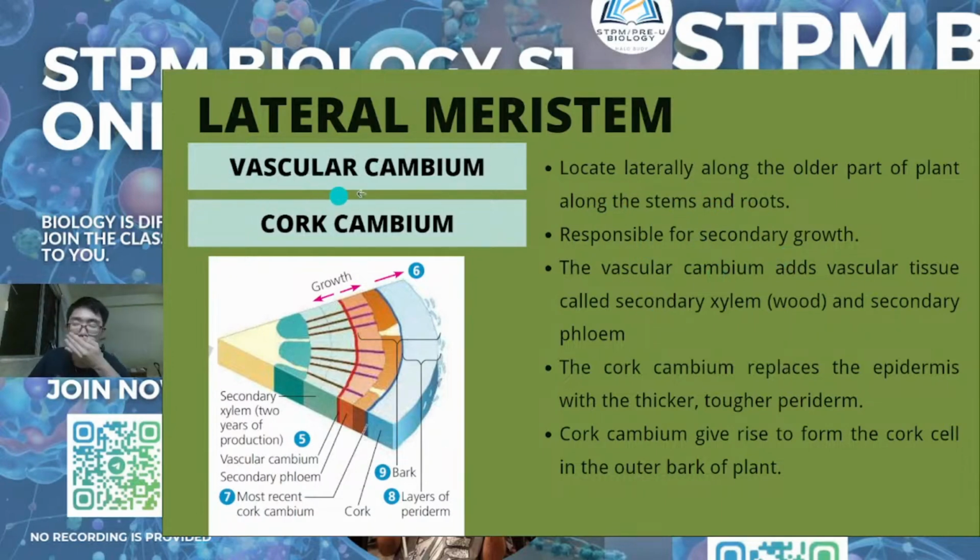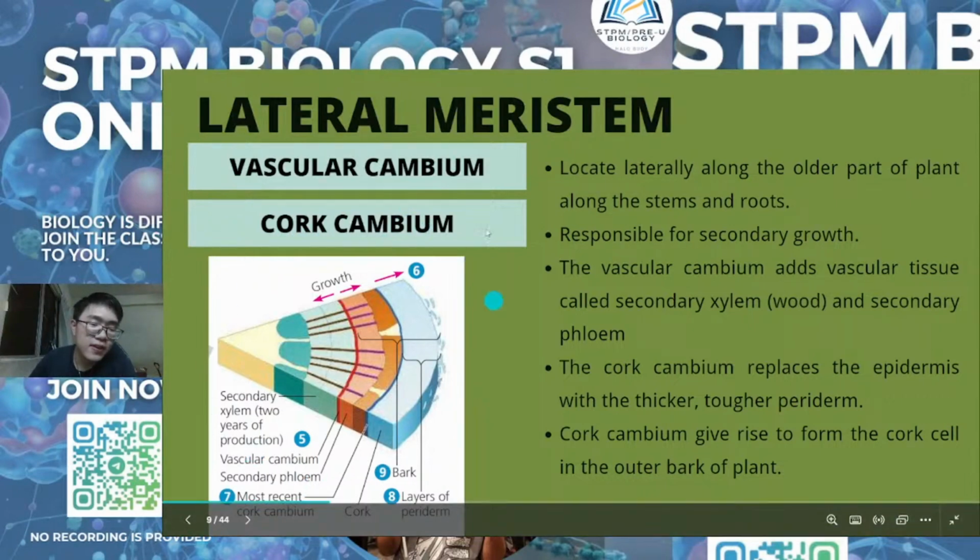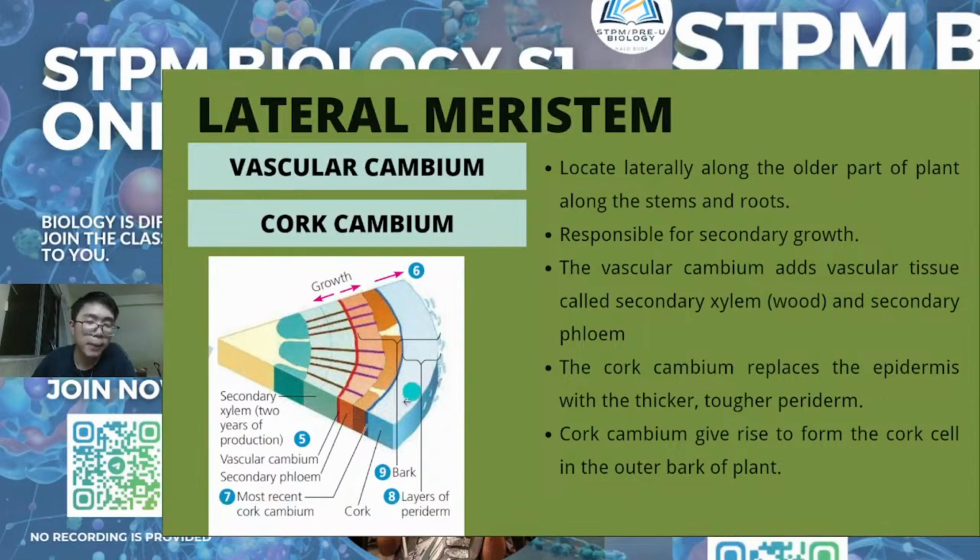For lateral meristem, it contains two types: vascular cambium and cork cambium. So if you see this structure, I take this also from Campbell. This is the stem part. This plant has already undergone secondary growth.